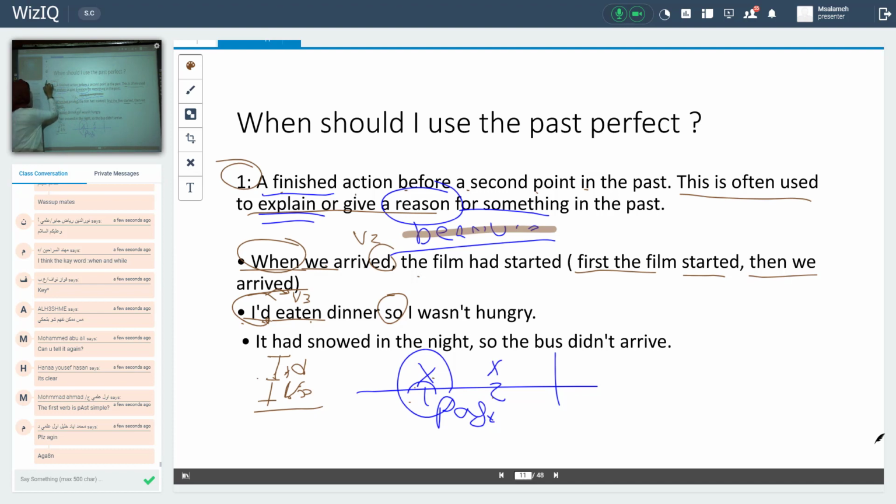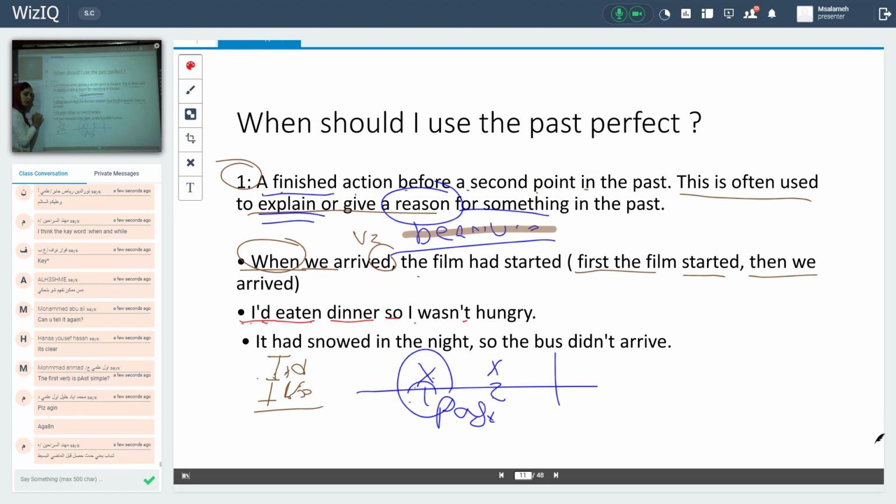Look at this sample. I'd eaten dinner, so I wasn't hungry. Here, in this sentence, do I give you a reason or not? Yes. Why I wasn't hungry? Because what? I had eaten a dinner. That means this sentence is in what? In the past perfect tense.